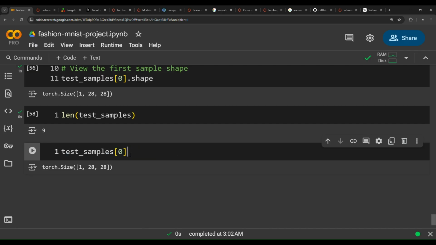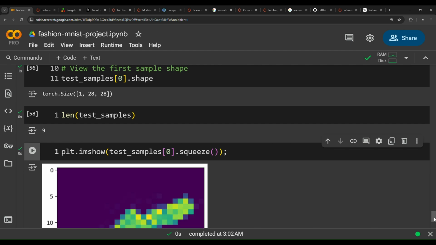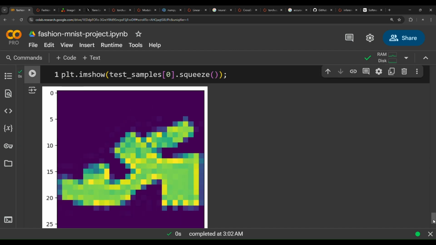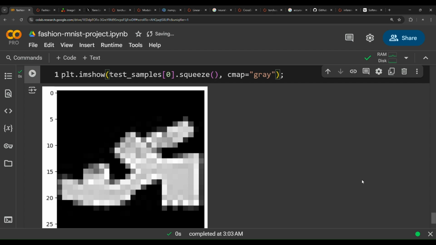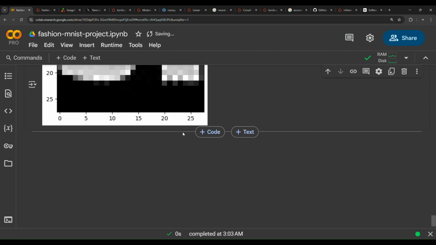If you want to visualize this image, all we need to do is squeeze it with dot squeeze, and then pass it to the plt.imshow function in matplotlib. It will be just a normal image like that. And just to show it in grayscale mode, set the cmap equals to gray.